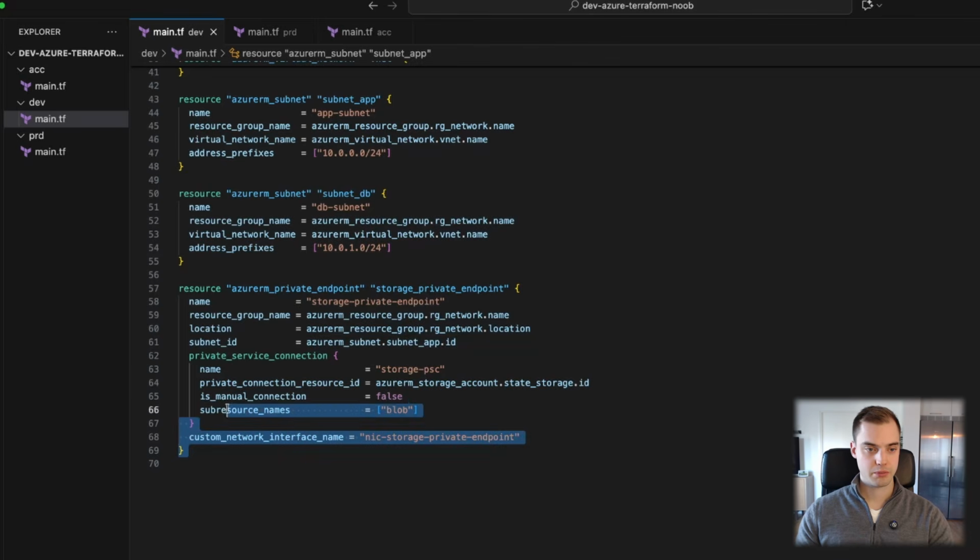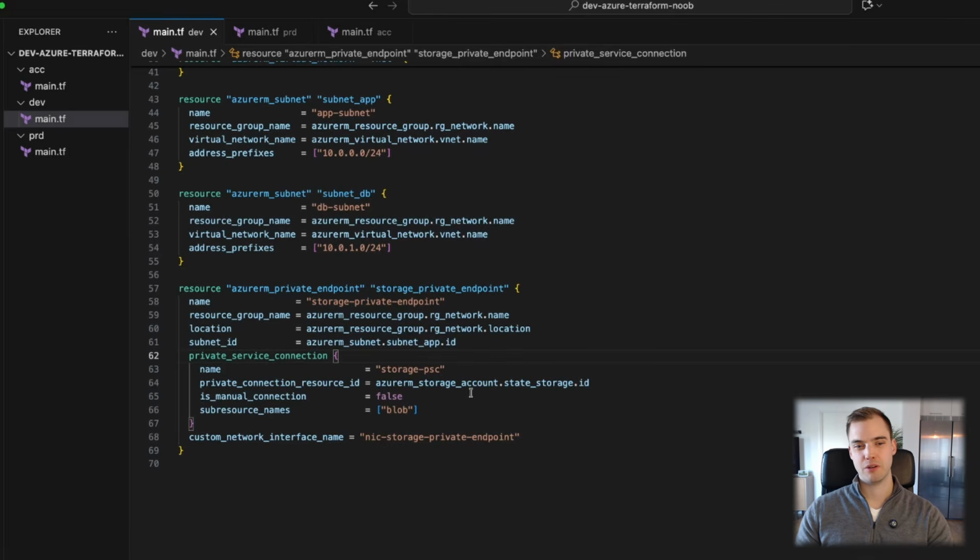And then we have a private endpoint, and for some reason we are deviating from the naming convention. If you're creating a private endpoint, you would usually prefix it with PE, but maybe that's more of an Azure fault and not so much a Terraform fault, I guess.